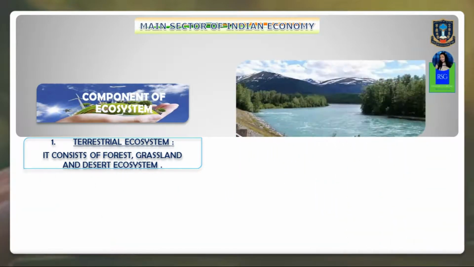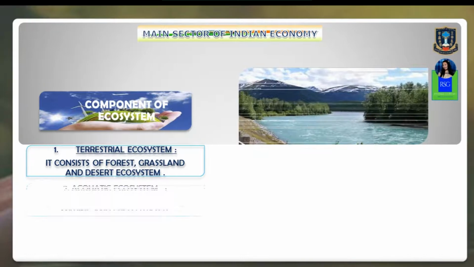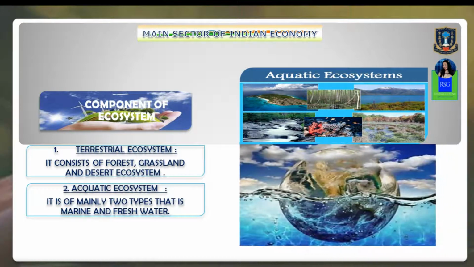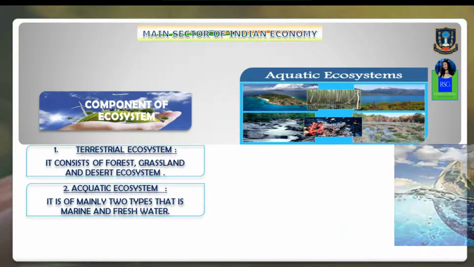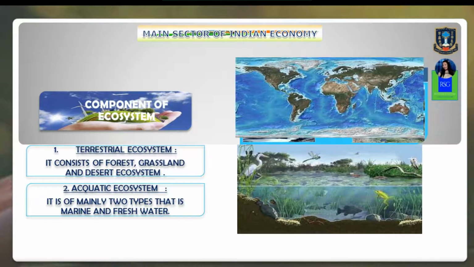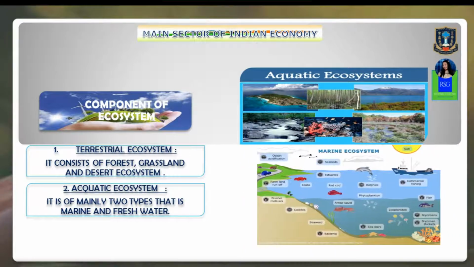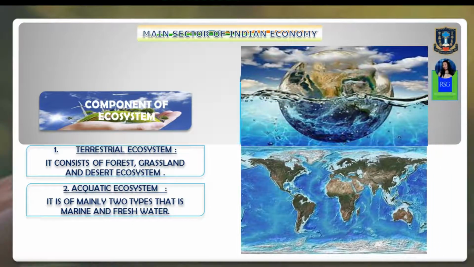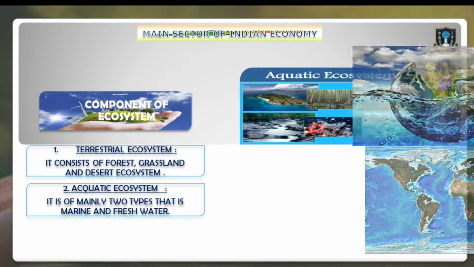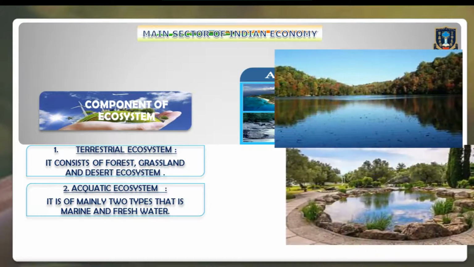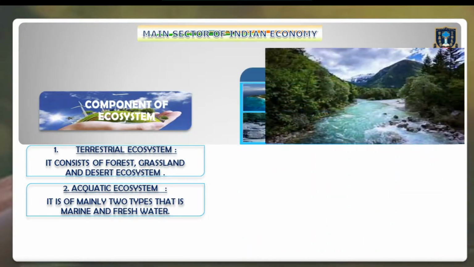The second component of ecosystem is the aquatic ecosystem. What is an aquatic ecosystem? It operates on water. Aquatic ecosystem is mainly of two types, that is marine and fresh water. A marine ecosystem deals with oceans, which cover around 64.5% of the Earth's surface. On the contrary, freshwater ecosystem consists of what? Ponds, lakes, rivers, streams, etc.